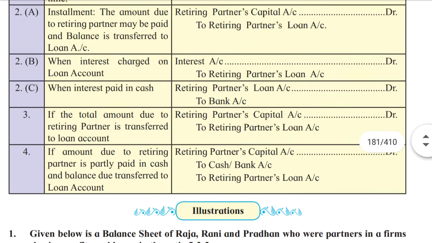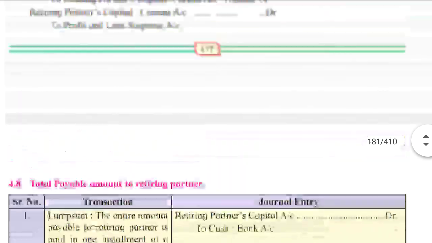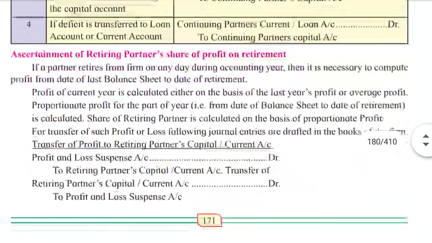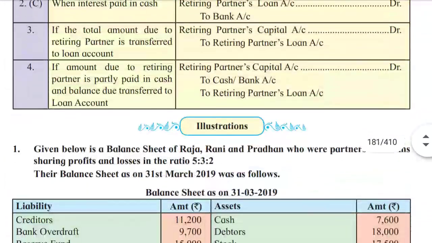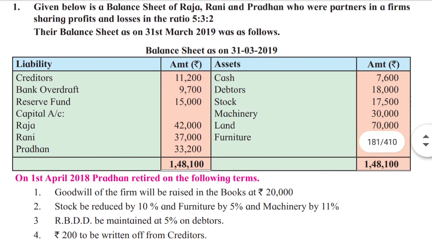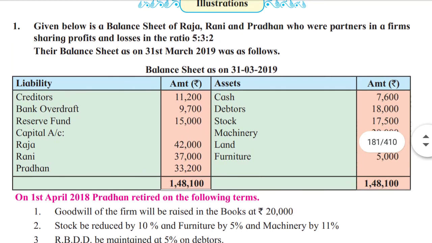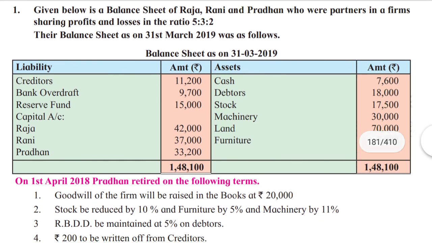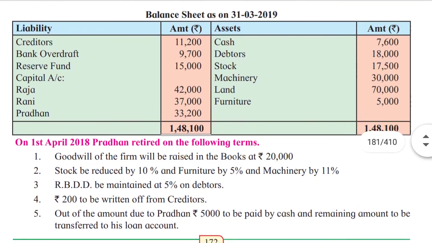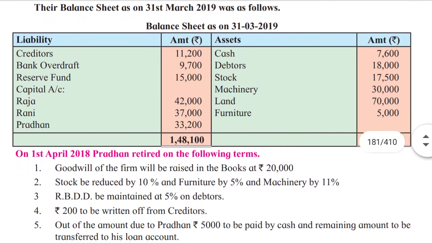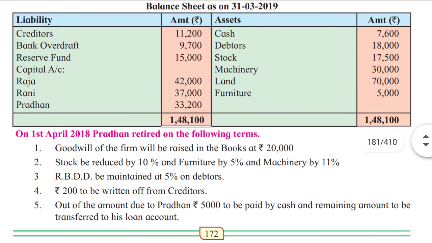Okay, these were the cases. Suppose if these kind of conditions happen, these were the entries or journal entries I had discussed with you. Now in our next video, I will be solving this question. So if you want, you can copy this down and keep it in your books, so that in my next video we will be solving this. I'll put a screenshot also of this. Just copy this down and keep. We'll be solving in next video.